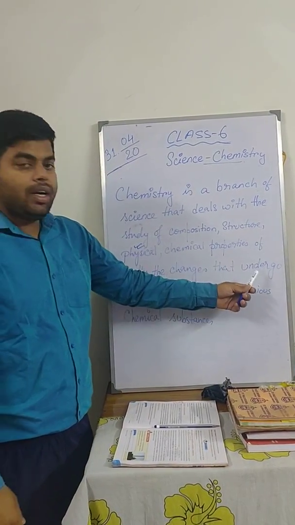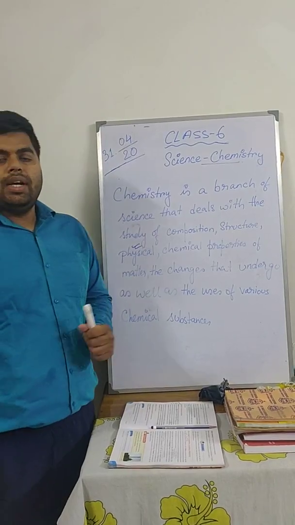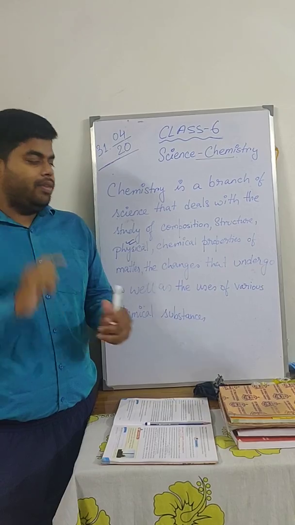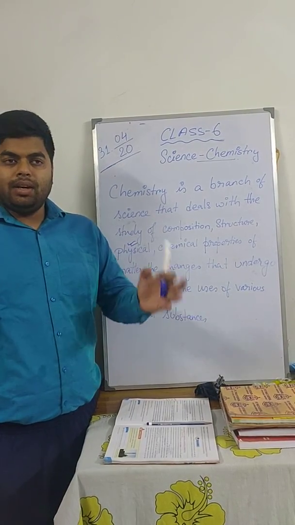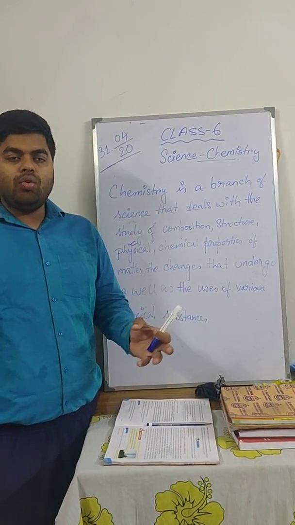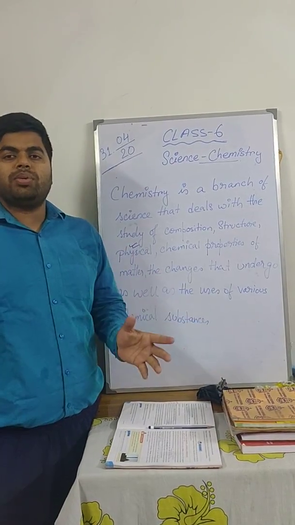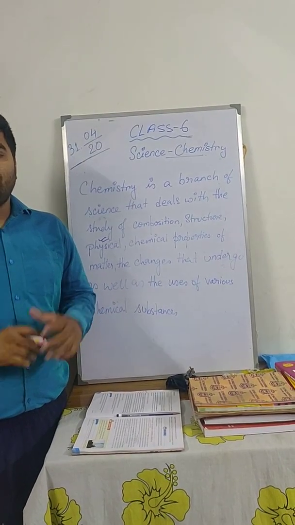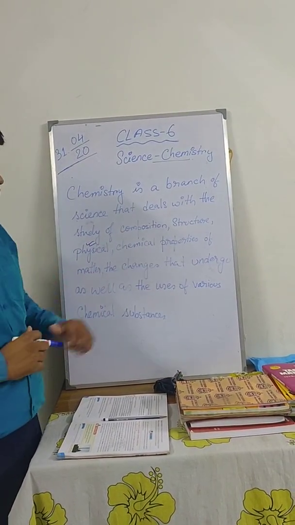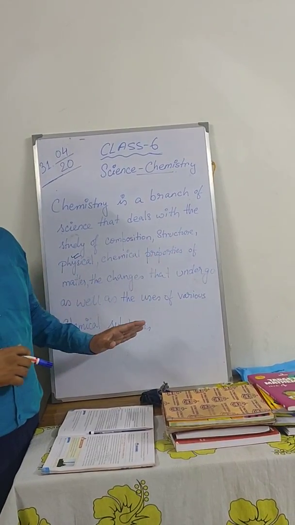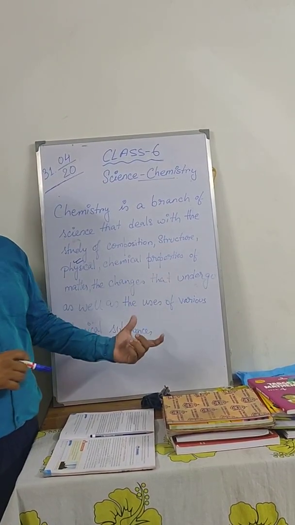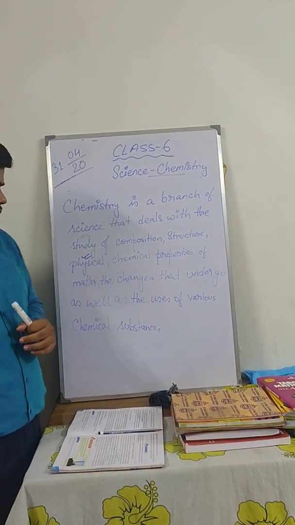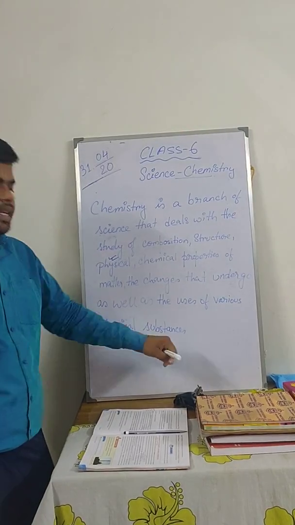Now the change that undergo. Suppose what is the change? When you burn something, I'll give you one example. If you are burning a paper or burning wood, that wood or paper converts into a new substance called ash. Or sometimes wood is converted into charcoal, that is coal that is formed out of wood. That change that takes place is the change that undergo when any action is being done to the matter. And the uses of various chemical substances.